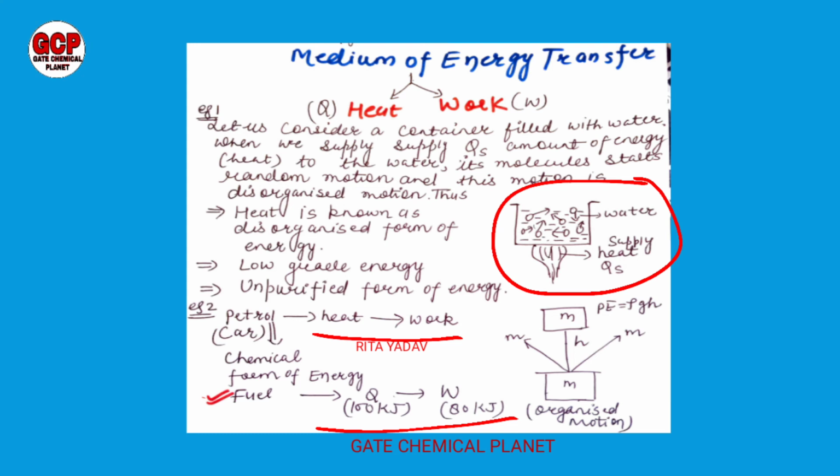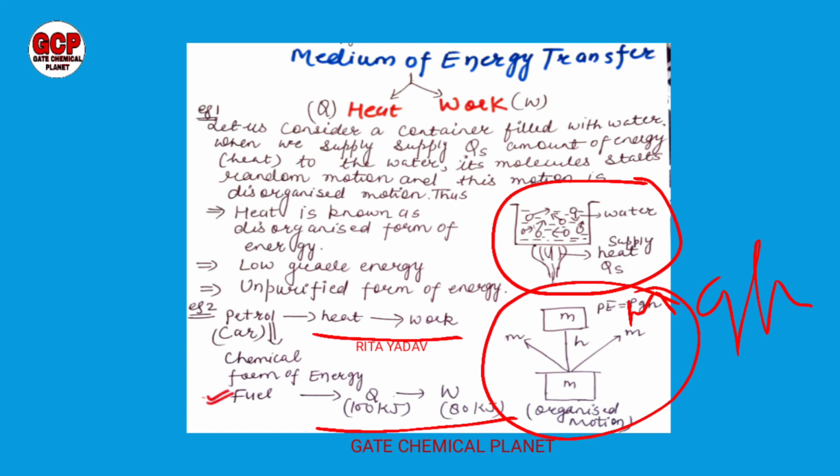But work is completely converted into heat. Just take the example here. Let us suppose we have a small block here, and we are putting it at a height h. Then at height h, it will have a potential energy mgh. Here m will be there, mgh.